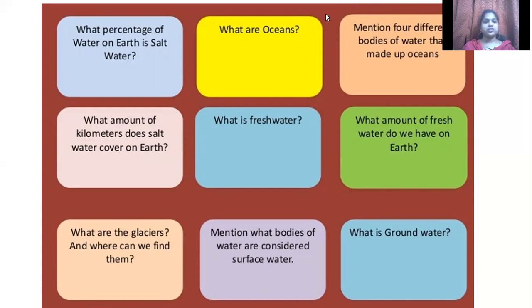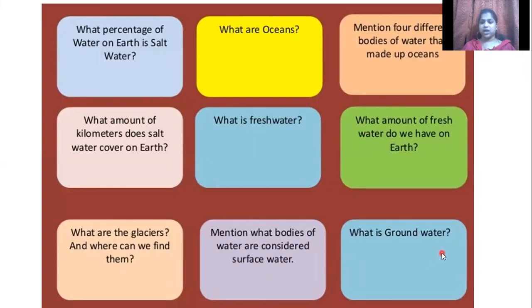So the very first question is, what percentage of water on earth is salt water? And what are oceans? Mention four different bodies of water that make up oceans, and how many kilometers salt water covers on earth. What is fresh water, and what amount of fresh water do we have on earth? What are glaciers and where can we find them? Mention what bodies of water or surface water there are. You know there are different types of water bodies, right? That we are going to see.